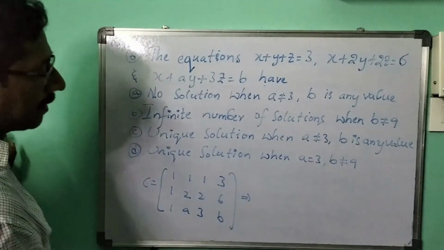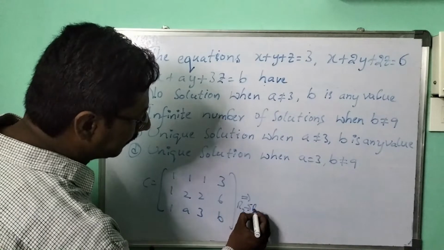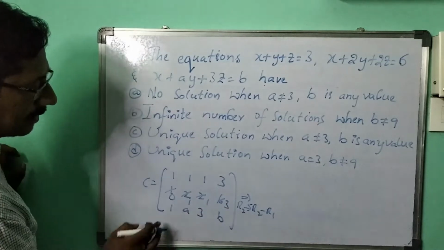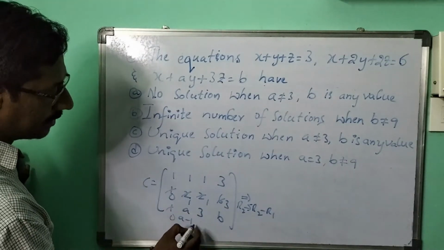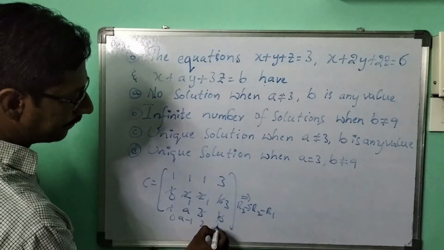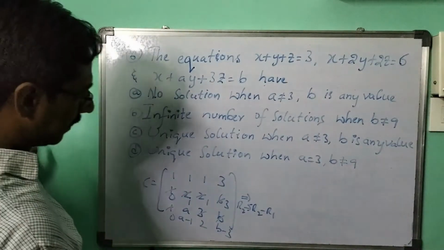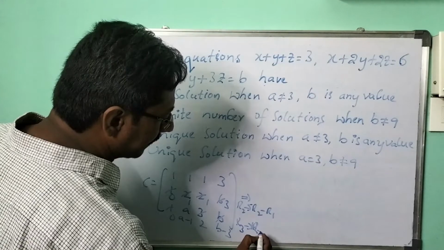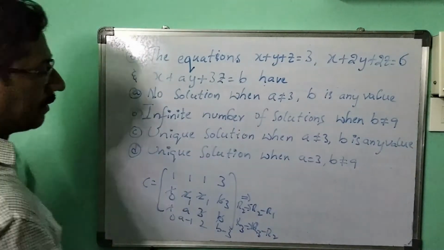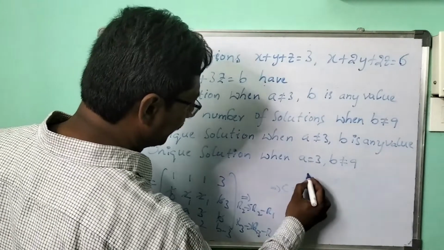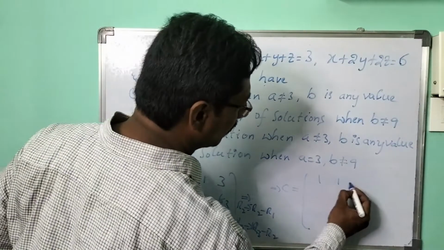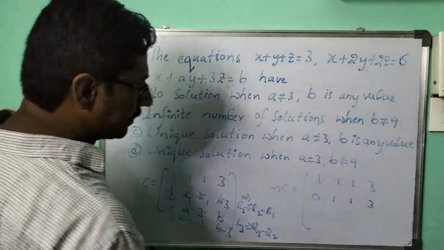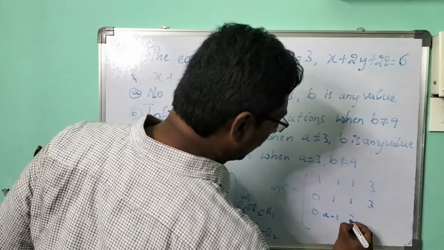See, if I apply R2 implies R2 minus R1, what do you get here? 1 minus 1 is 0, 2 minus 1 is 1, 2 minus 1 is 1, 6 minus 3 is 3. Next 1 minus 1 is 0, here a minus 1, here 3 minus 1 is 2 and b minus 3 you get. Means here what I did is R3 minus R1. So what will be the next step? C is equal to 1 1 1 3, next 0 1 1 3 I got. Next here 0 a minus 1, 2 and b minus 3.